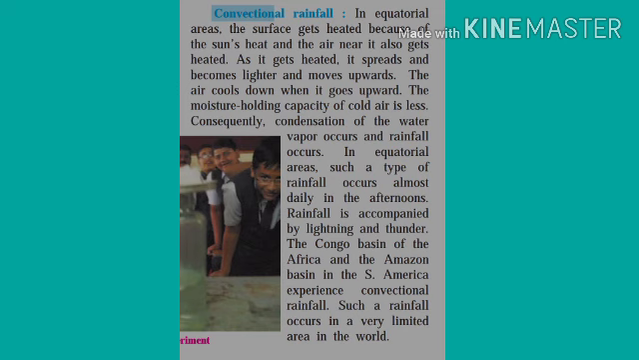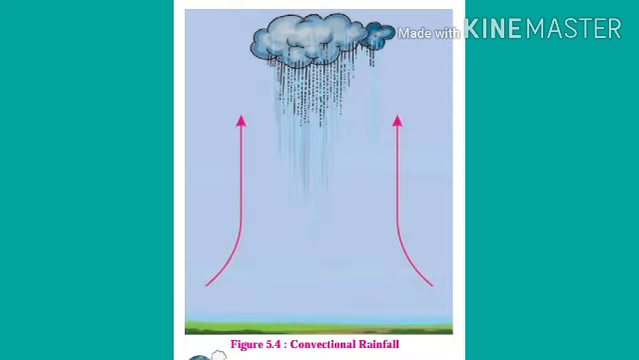In the equatorial areas, such a type of rainfall occurs almost daily in the afternoons. Rainfall is accompanied sometimes by lightning and thunder. The Congo basin of Africa and the Amazon basin in South America experience convectional rainfall. Such rainfall occurs in very limited areas in the world. Particularly, convectional rainfall occurs on the equatorial zone only.